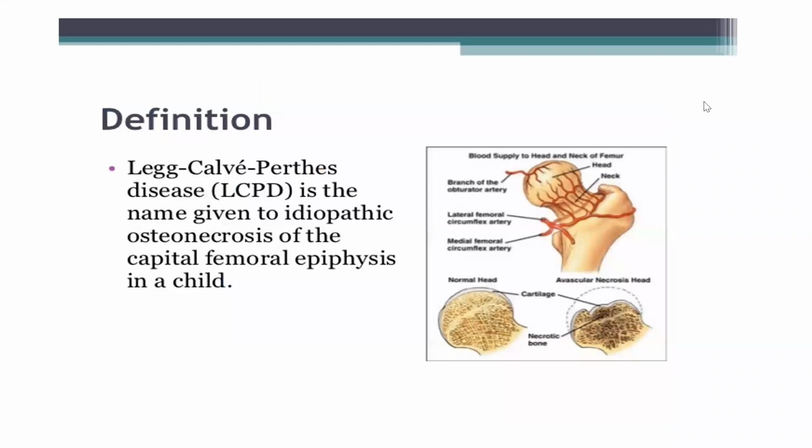Perthes is avascular necrosis. I taught you AVN in adults regarding the hip. The same thing in children is known as Perthes. So AVN in the pediatric population is known as Perthes disease. Perthes disease is idiopathic, meaning there is no known reason why it is occurring. In adults, idiopathic is also the most common, and in pediatrics too. So it is an idiopathic osteonecrosis, which is avascular necrosis of the capital femoral epiphysis.